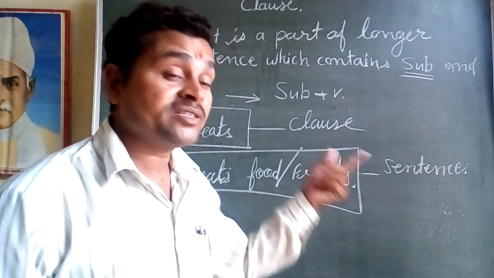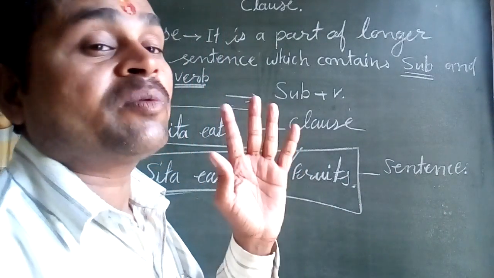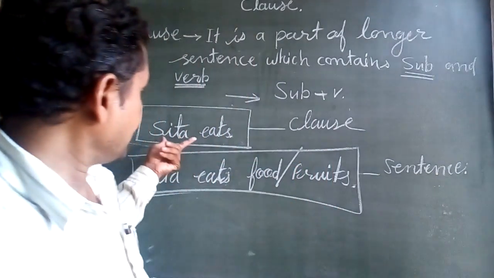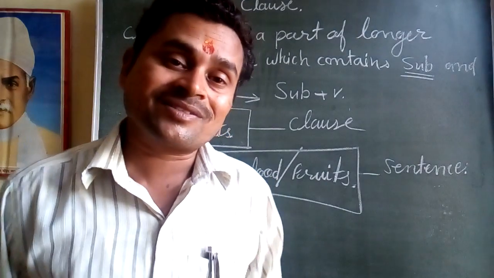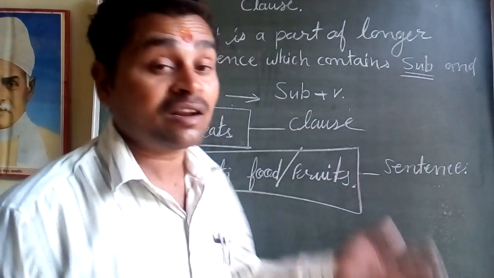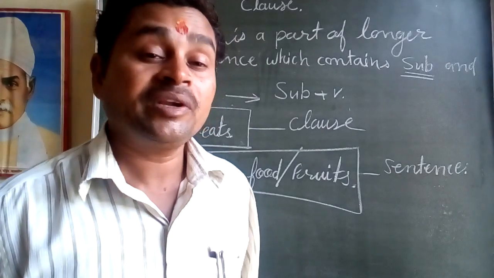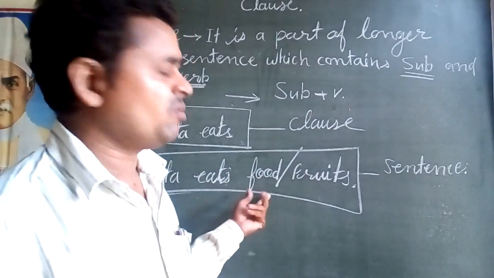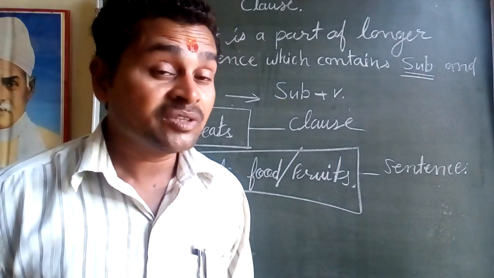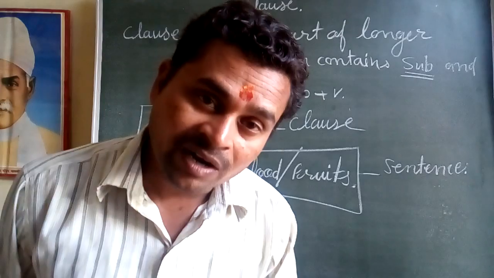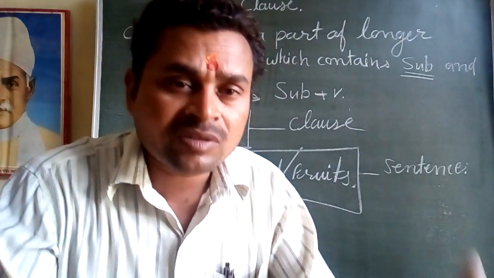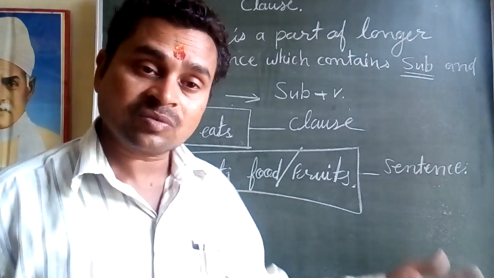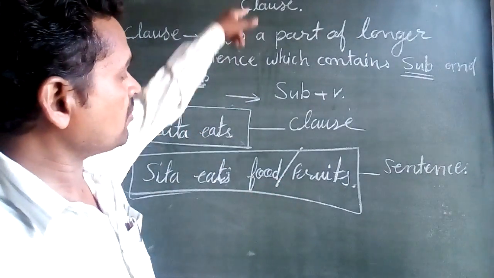A clause is a part of a sentence that gives incomplete sense, because the object is not given here. Sita eats food or fruits is a full sentence, giving complete sense and meaning, so it is called a sentence. Now come to the next point of clause.